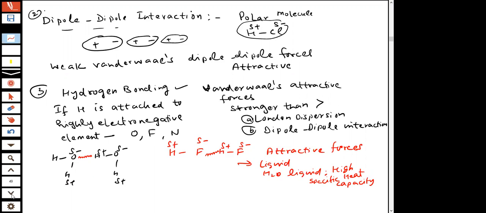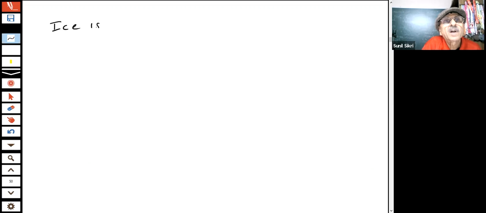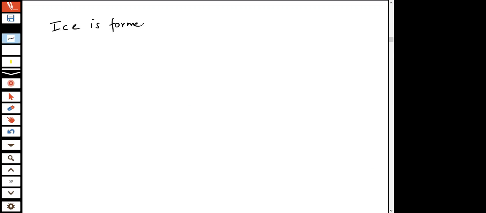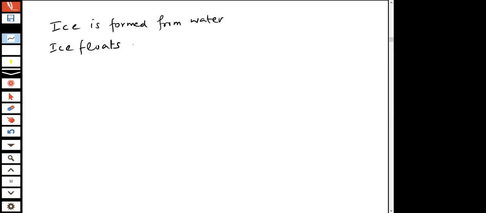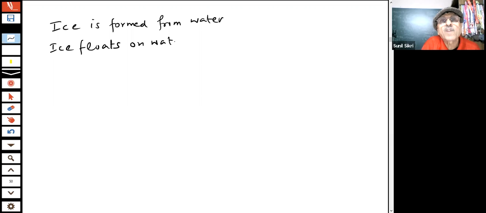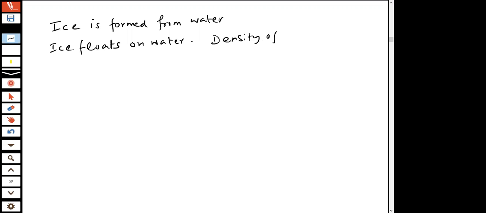Further, you can see what happens, students, when ice is formed from water. You know, ice floats on water. The density of ice is less than water.